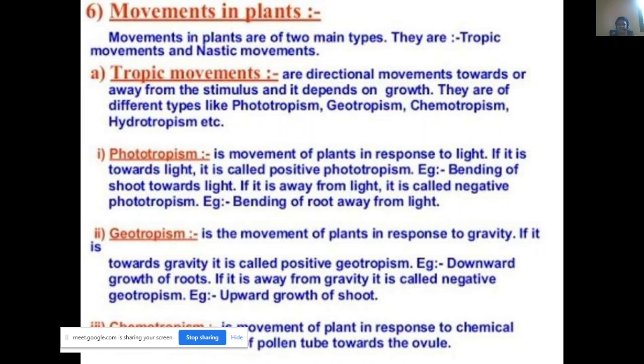For example, if you take some seeds and keep them in a funnel, and keep a water source below that, generally what happens? Whatever radicle is first formed moves towards the water source. Generally we call it geotropism, or sometimes hydrotropism also. That means the movement towards the water source.